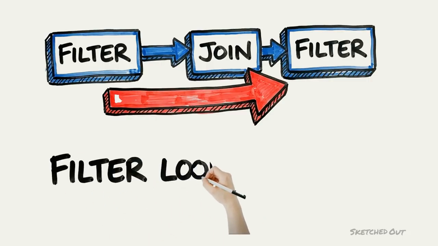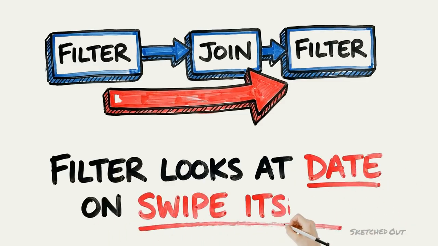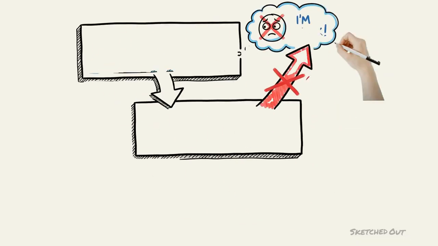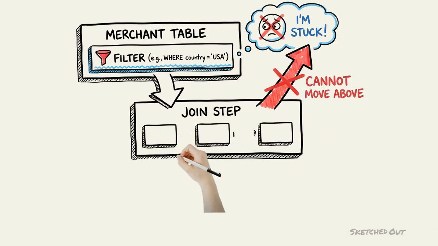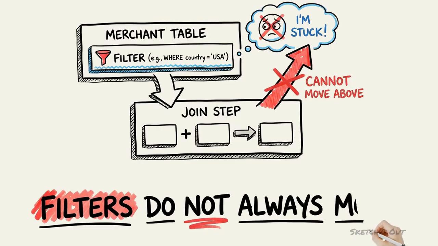One thing to be precise about because it matters. Spark can only do that because our filter looks at a date on the swipe itself. It touches one side of the join and nothing else. If we had filtered on something from the merchant table instead, the filter could not move above the join because until the join happens, those columns are not there yet. Filters do not always move. Filters that depend on one side can.